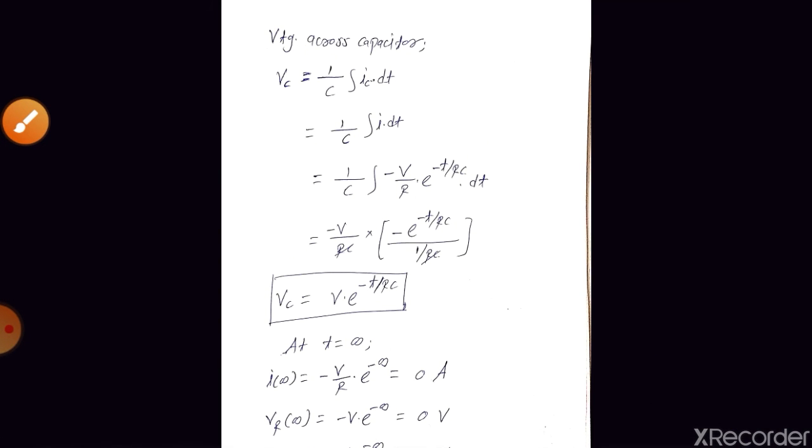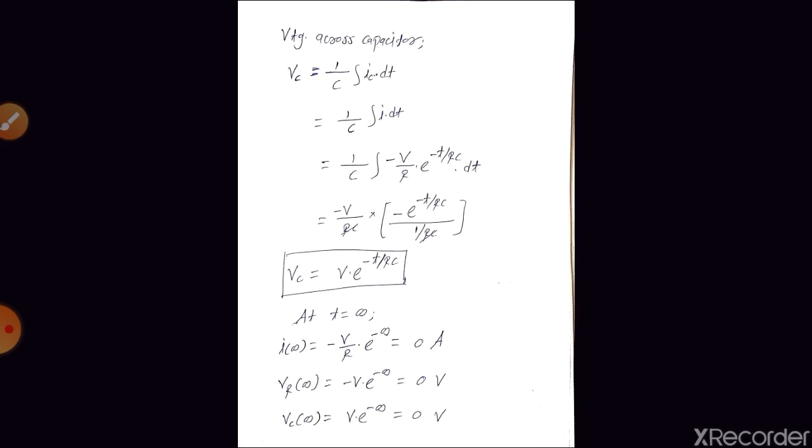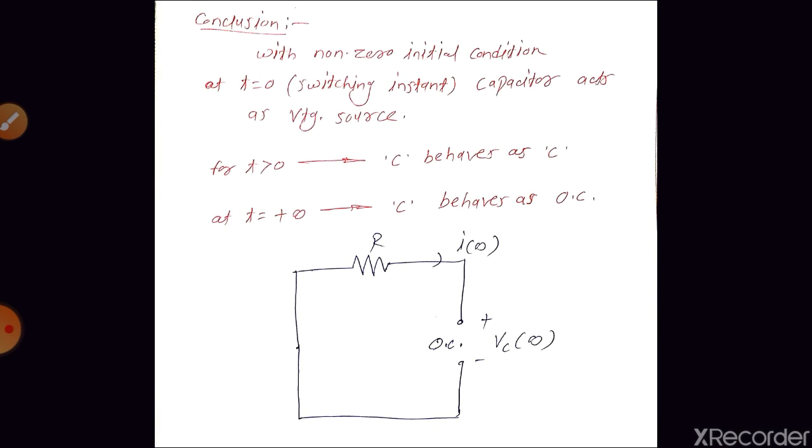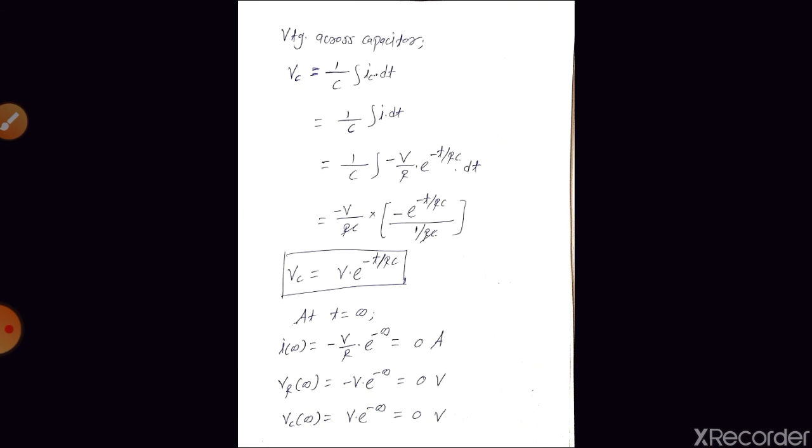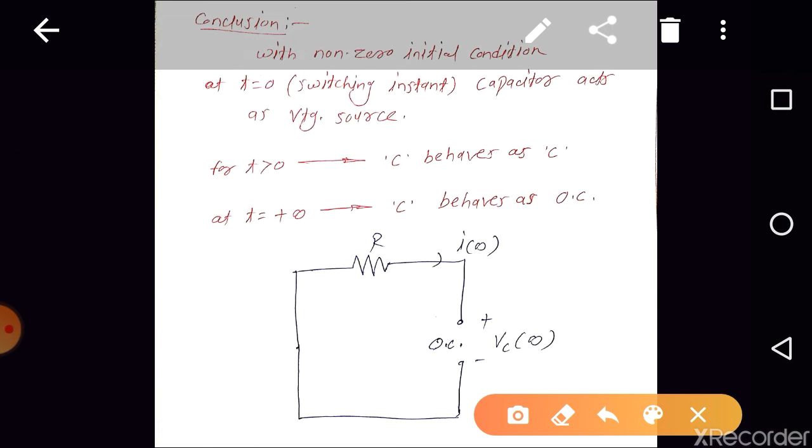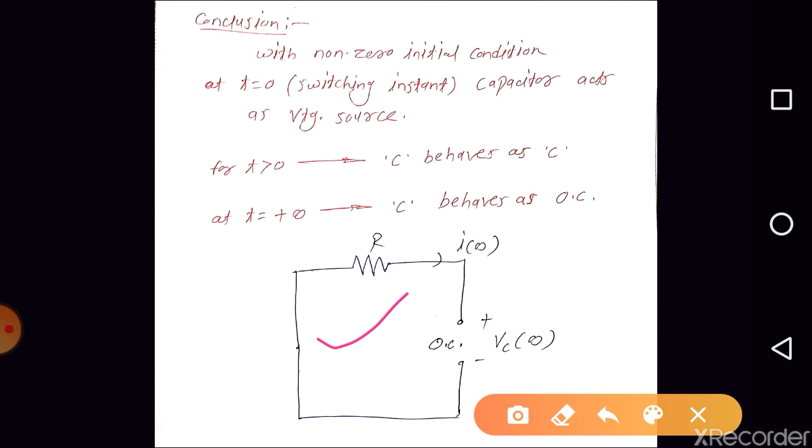So yes, we can draw the equivalent circuit where Vc of infinity should be 0, right? Next, I of infinity is 0 and Vr of infinity is also 0, right? So we can draw the equivalent circuit. This is the equivalent circuit, right? So here at t is equal to infinity, the capacitor acts as an open circuit. At t is equal to 0, the capacitor acts as a voltage source.